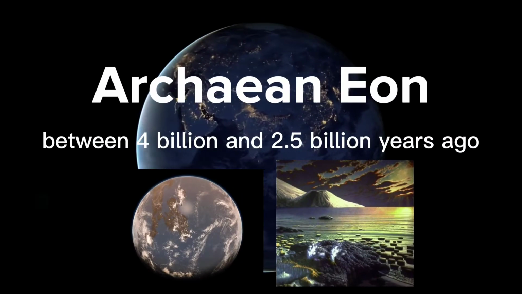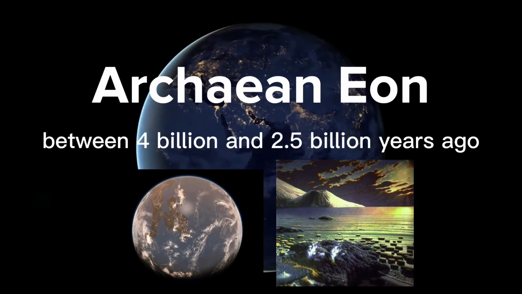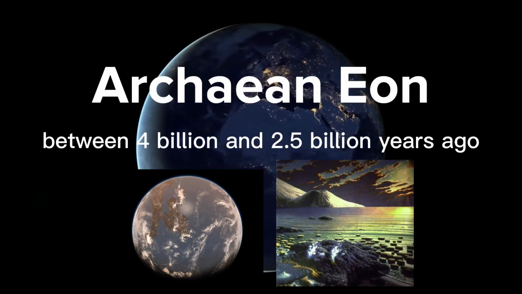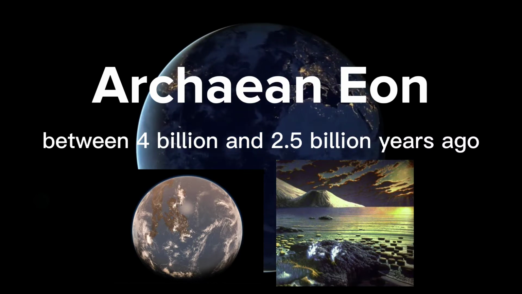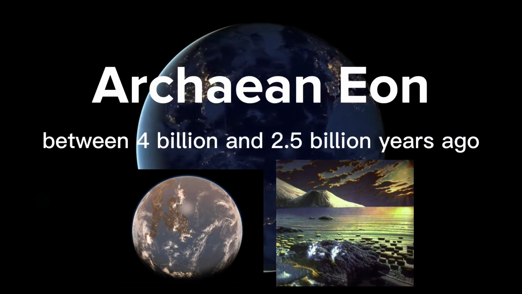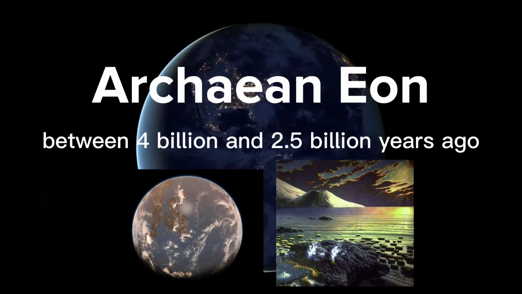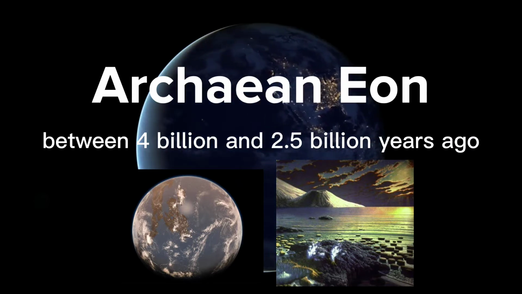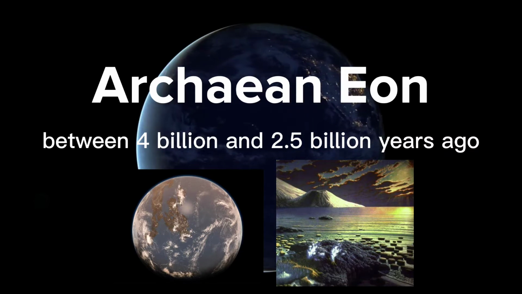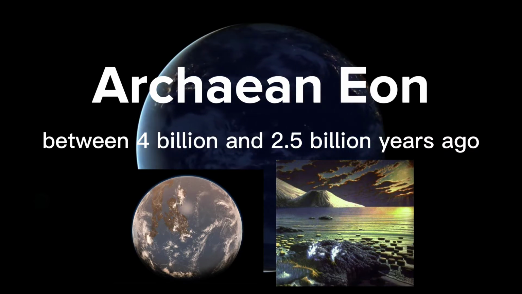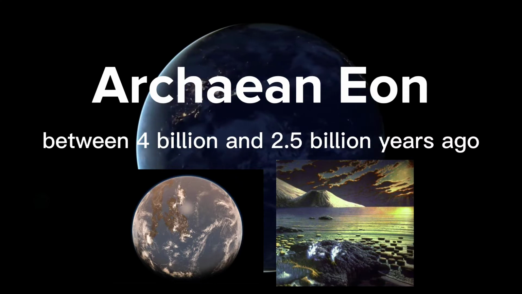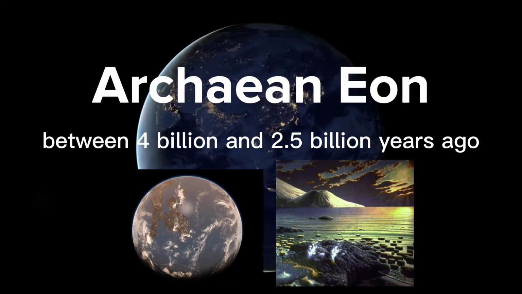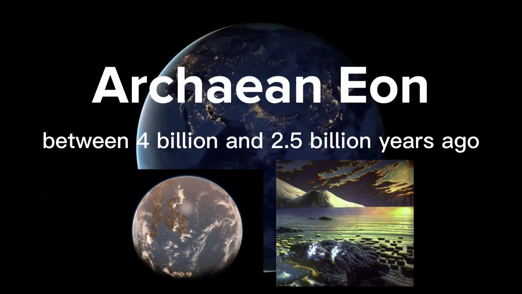The Archean Eon started between 4 billion and 2.5 billion years ago. The first form of life on our planet was created in the oceans. Exactly when or how it happened is unknown, but microfossils of this time indicate that life began in the oceans about 3.5 billion to 2.8 billion years ago. By the end of the Archean, the ocean floor was covered in a living mat of bacterial life.